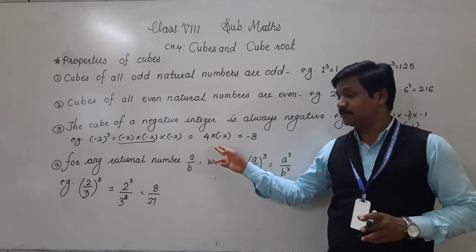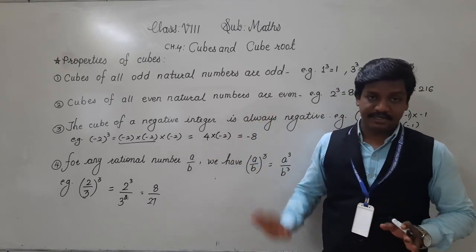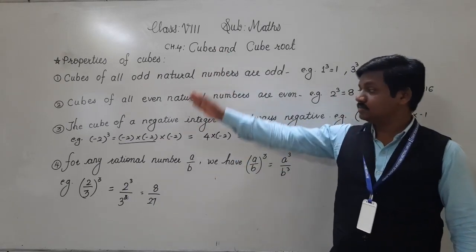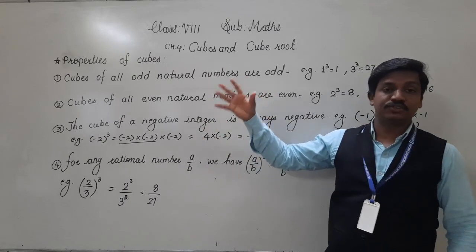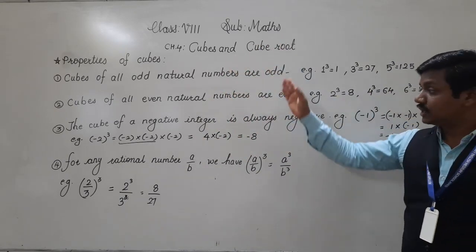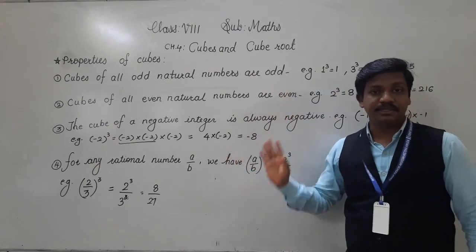But here 3 times multiplication is there, that's why a negative integer has a negative cube. Okay, so these are some properties which are useful while solving sums based on cube and cube root. So write these 4 properties and their examples in the notebook.